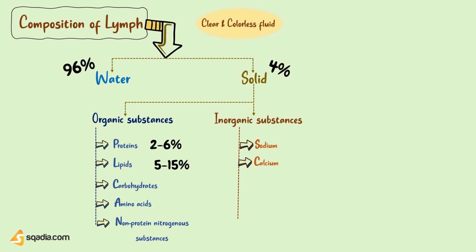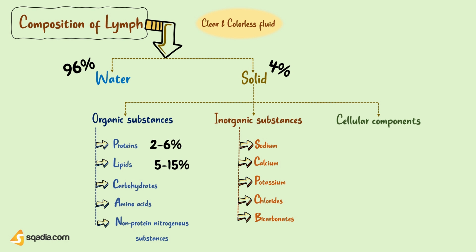Then the inorganic substances present in lymph may include sodium, calcium, potassium, chlorides, and bicarbonates. Other than these organic and inorganic substances, some amount of cellular components is also a part of lymph. That mainly includes lymphocytes and also some macrophages and plasma cells. So, this was all about the composition of lymph. Now, have a look at the functions of lymph.